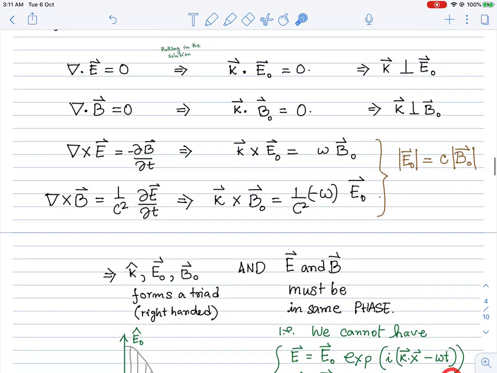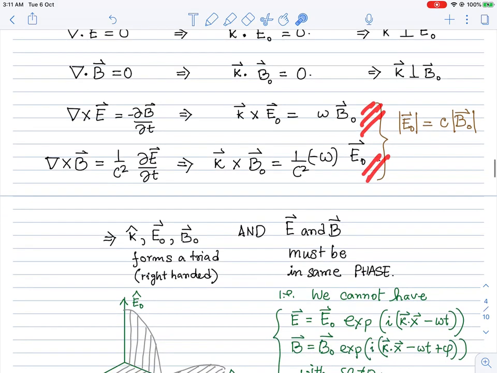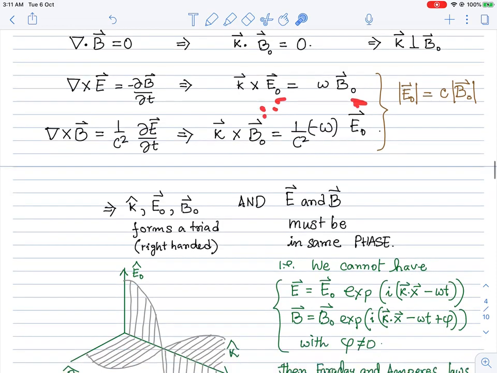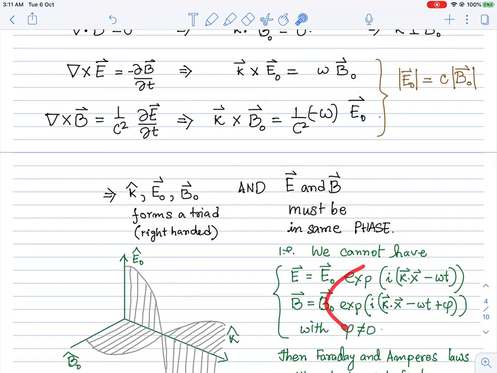c times k. Okay, so these are the various things, and it should also be noted that we cannot really have an additional phase in the magnetic field. Both the electric field and the magnetic field must be in the same phase. Otherwise, the sines and cosines from these two terms wouldn't have cancelled. So both the electric field and the magnetic field must also be in the same phase.